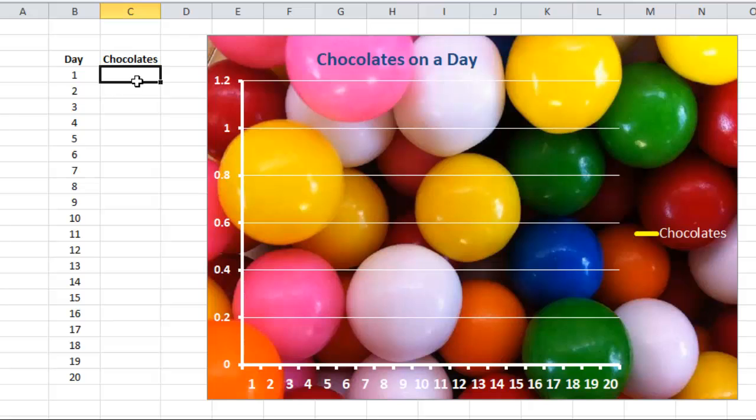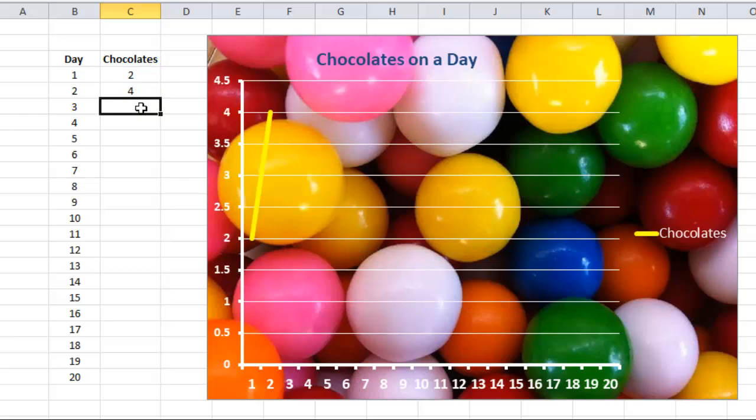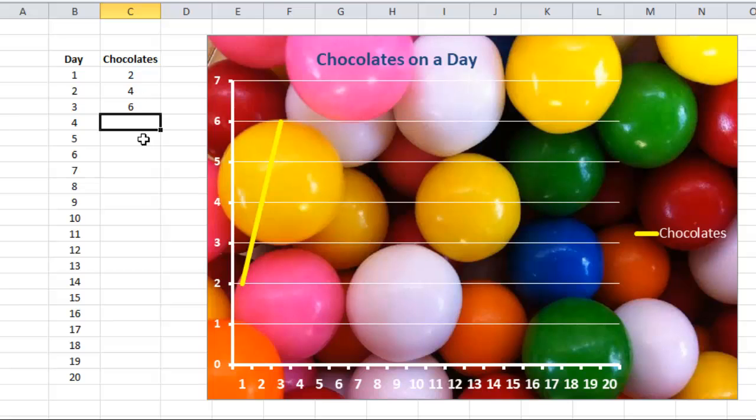On the first day, that person is giving you, suppose, 2 chocolates. On the second day, you will get the previous amount plus the growth amount, for example, 2 more chocolates. On the next day again, you will get the previous chocolates plus 2 more chocolates. So in this way, you will get 6 chocolates.